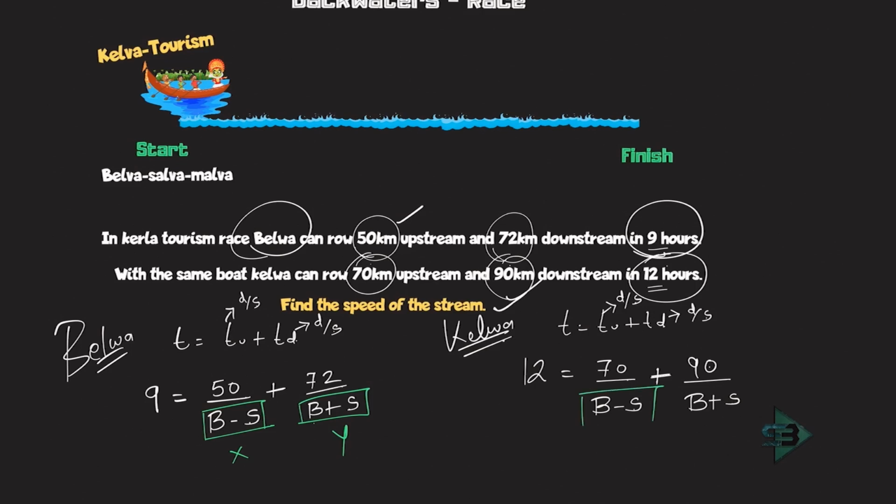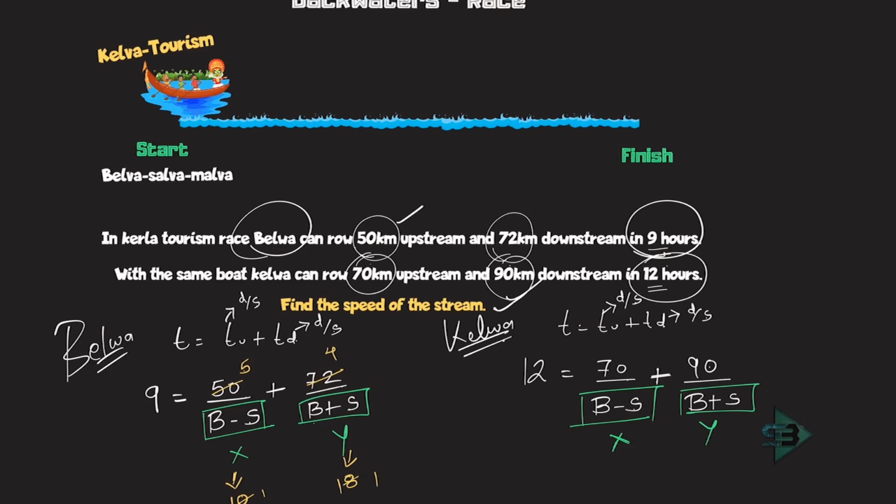Now I'll just try and substitute some values of X and Y to reach my final answer, and solving this equation becomes easier for me. So what are the values of X and Y that I'll substitute here? Let X be equal to 10. Then 10 ones are, 10 5s are. If this is 5, to get a 9, I'll need a 4 here. To get a 4, I need 18 at the bottom. That's it. So this becomes 18 ones are, 18 4s are, 5 plus 4 is 9.